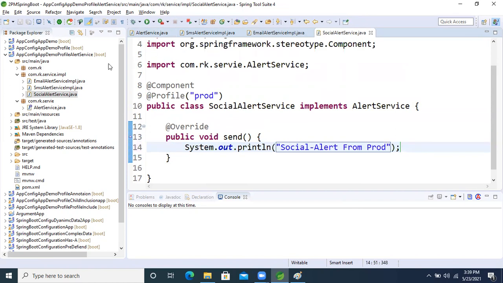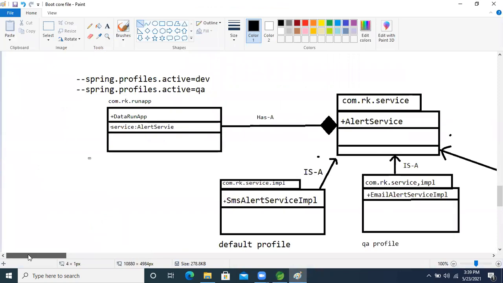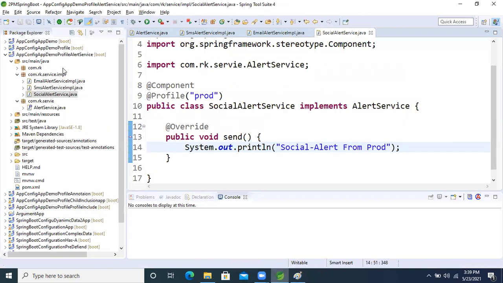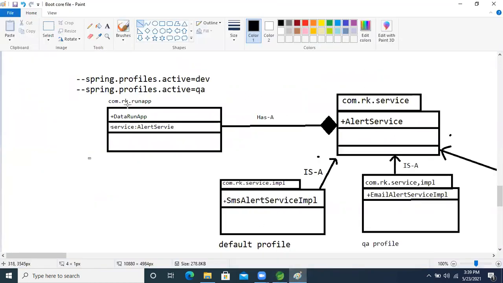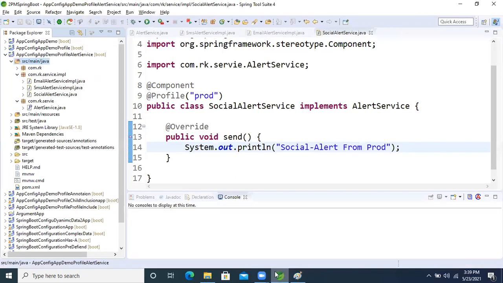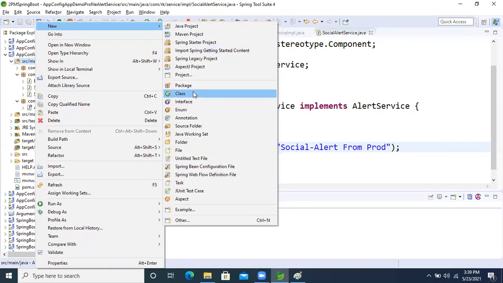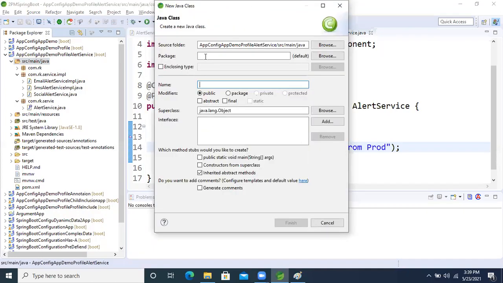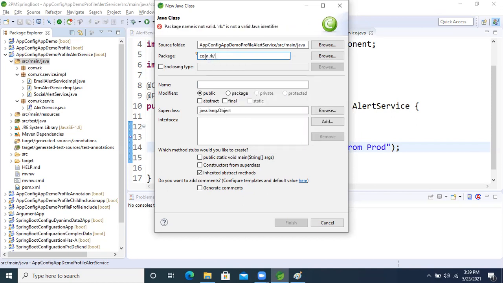So now our classes are ready. We have to run this logic, so we need to take a command line runner. We already decided that class, in the com.rk.runner package. Now right click, new, and we will take com.rk.runner, RunnerApp, just taking the class name.